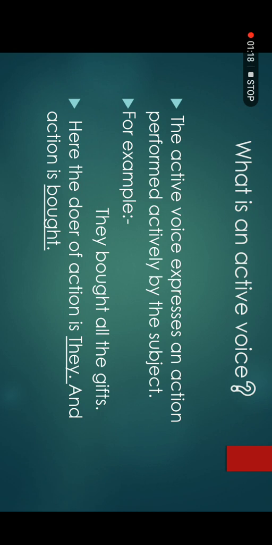In an active voice sentence, you will get the information that something has been done to a person or a thing.